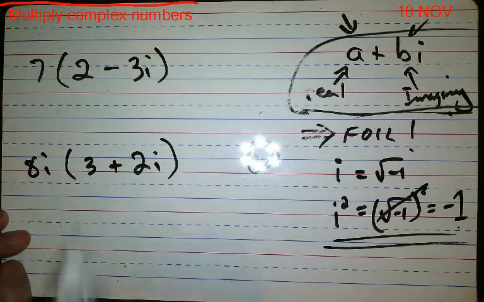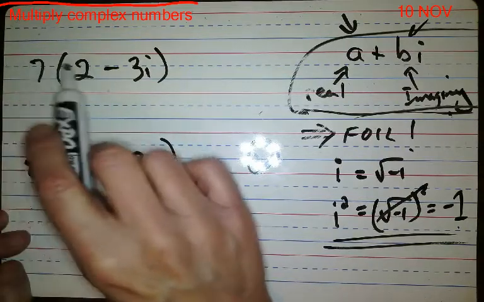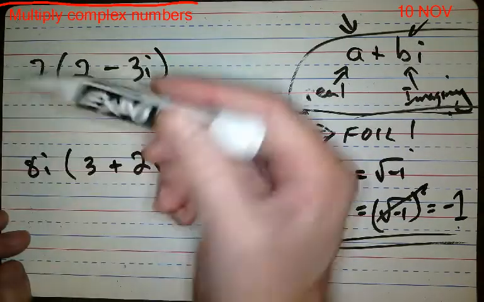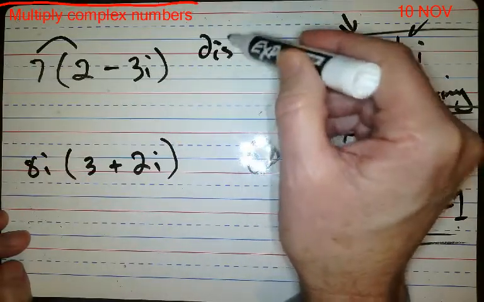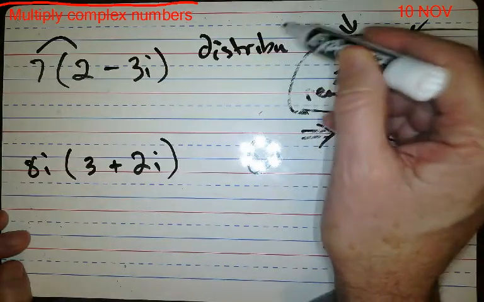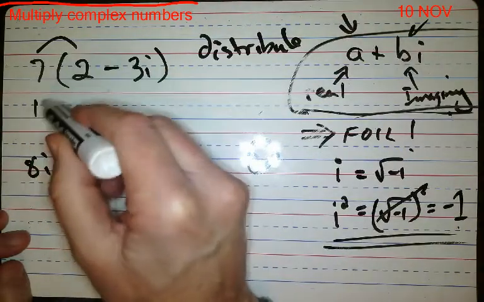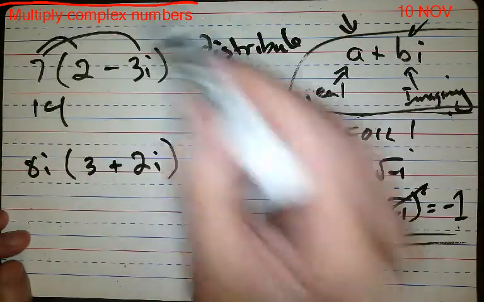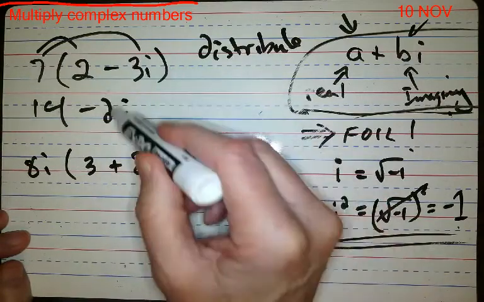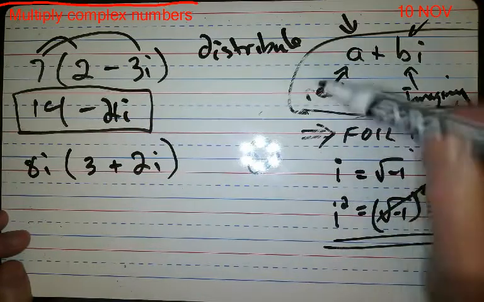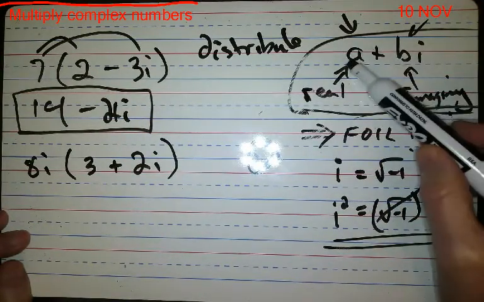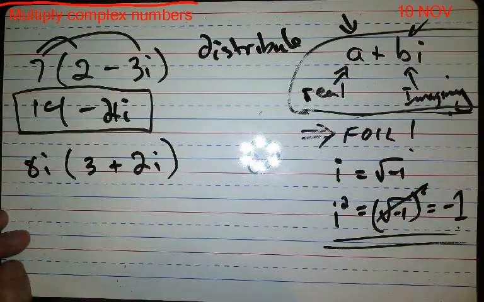When I multiply this one times this one, now you're just distributing. So that's 14. This times this, that would be minus 21i. That's the answer. Remember, it has to look like this when you're done: the real part in front and the imaginary part behind.